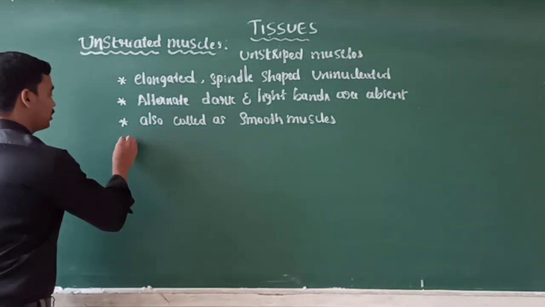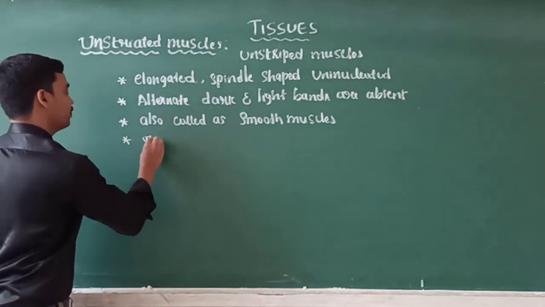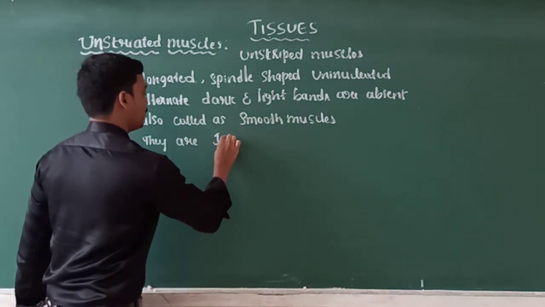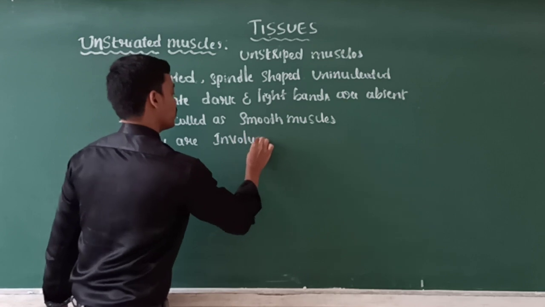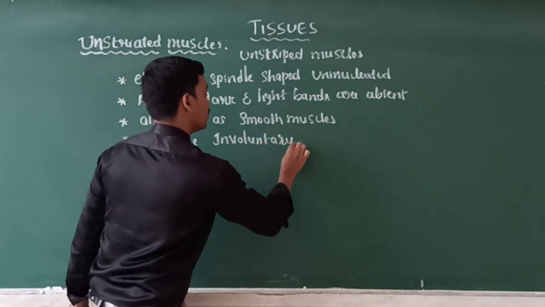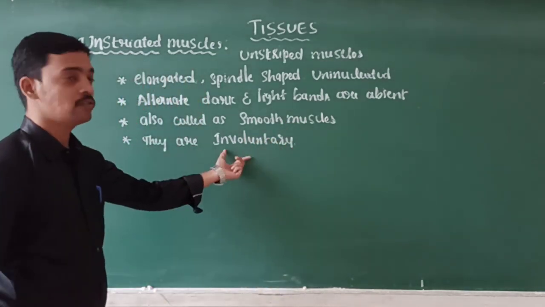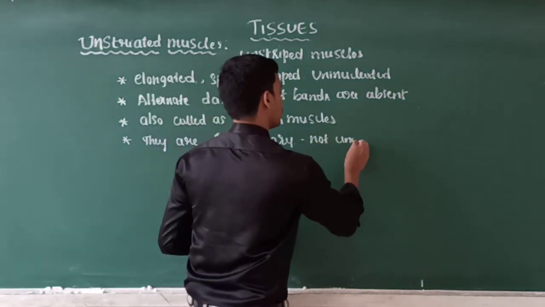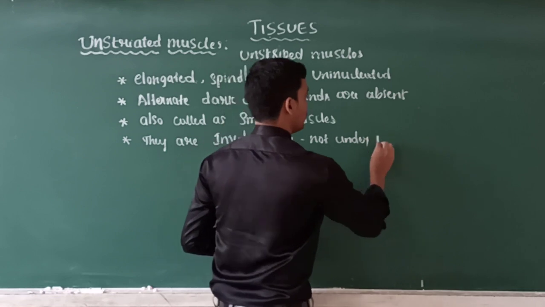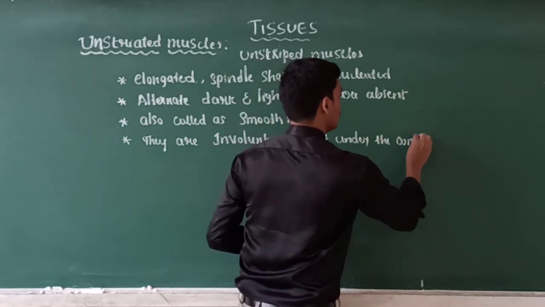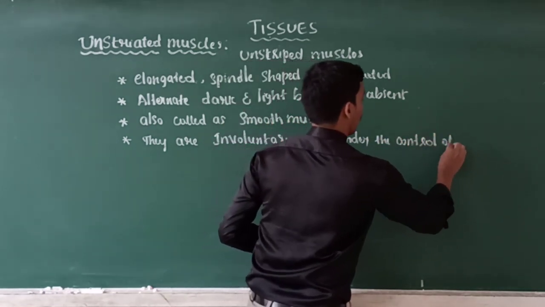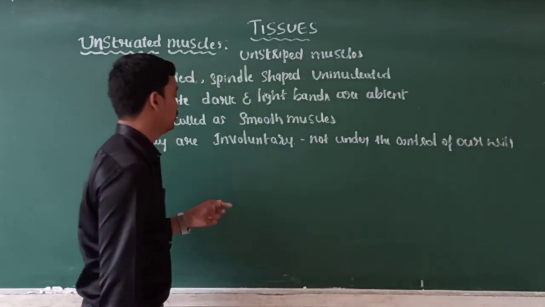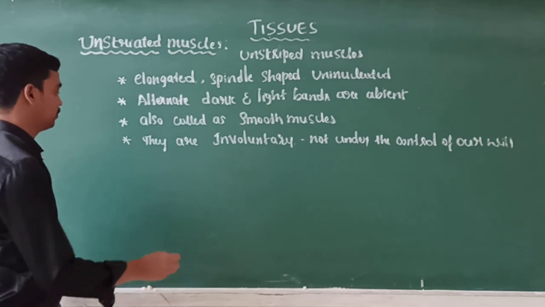And the next characteristic is that they are involuntary. Involuntary means they are not under the control of our will. So they are called involuntary muscles.